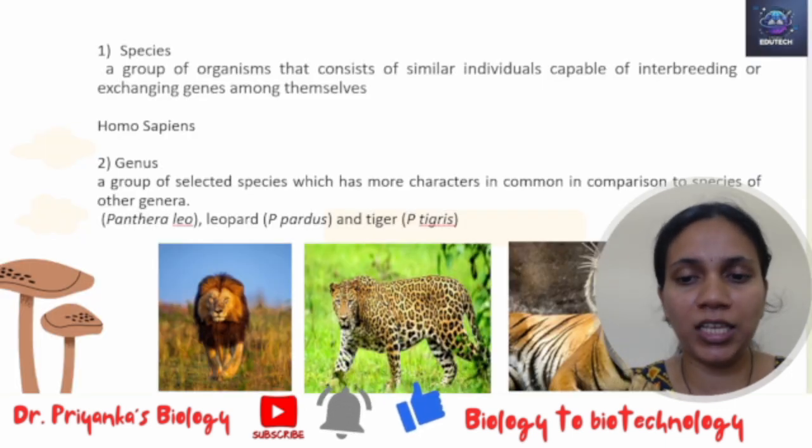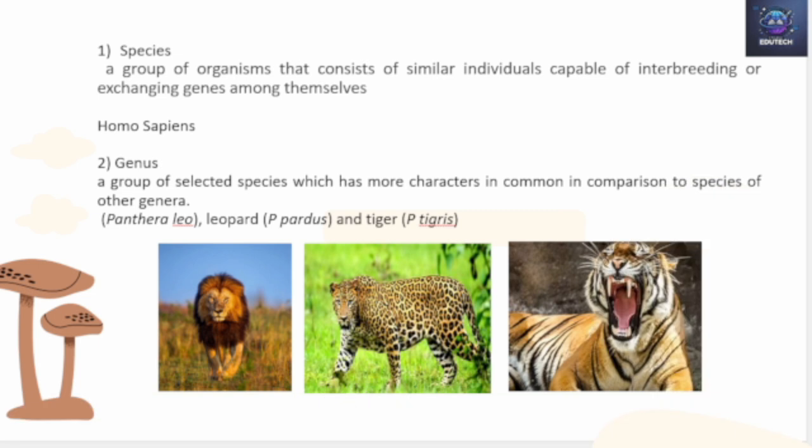Coming on to the next part, what is a species? We have been learning about species for so long. A group of organisms having similar individuals, and these individuals are capable of interbreeding. They are capable of exchanging their genes, and most importantly, they are capable of giving rise to fertile individuals which can continue with the progeny further.